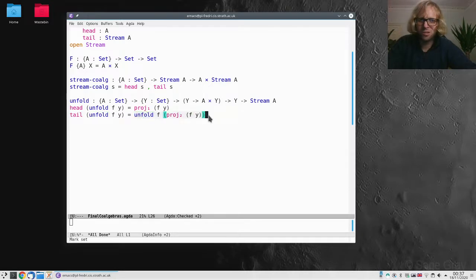Now we're describing what the tail is in terms of this recursive call. Notice that the recursive call itself is not on a smaller thing. We're not doing termination checking. We're not going down to a base case to finish. We're in infinite land now. But we are productive because we are saying what the tail is before we do the recursive call. So if you do this by copattern matching, it's almost automatic. We're going to see some examples of how to use these things in the next video.